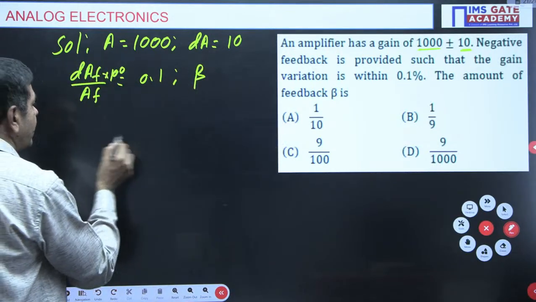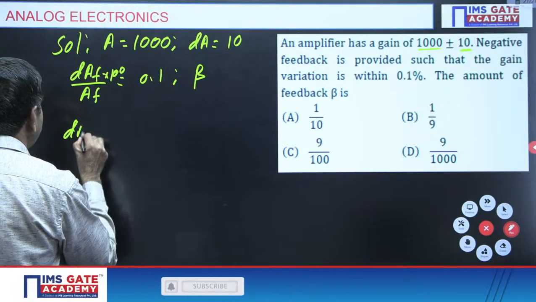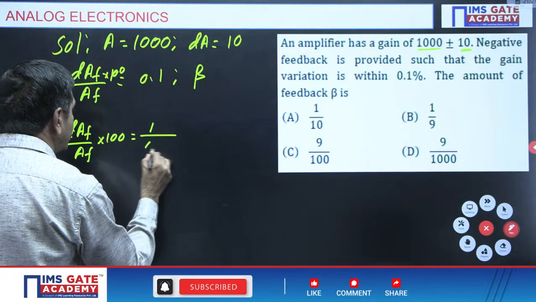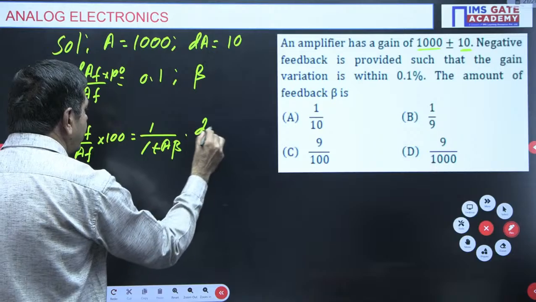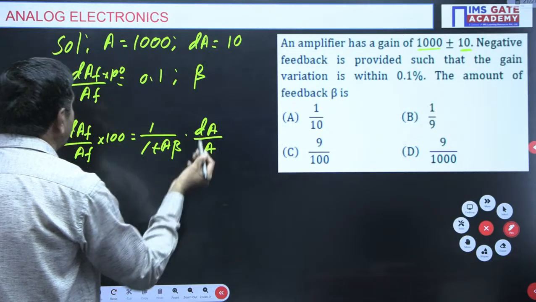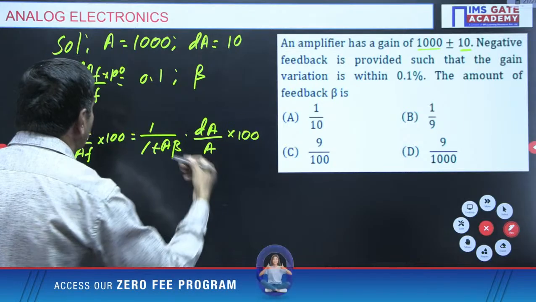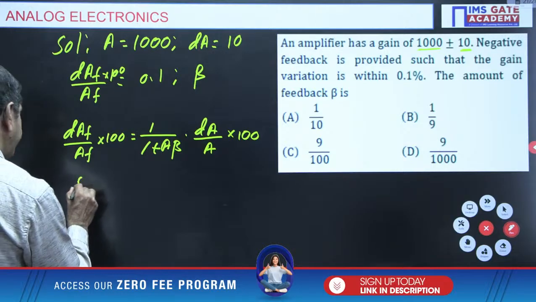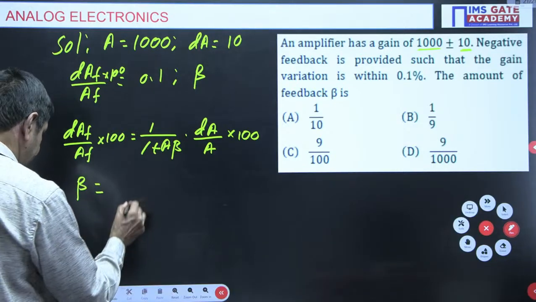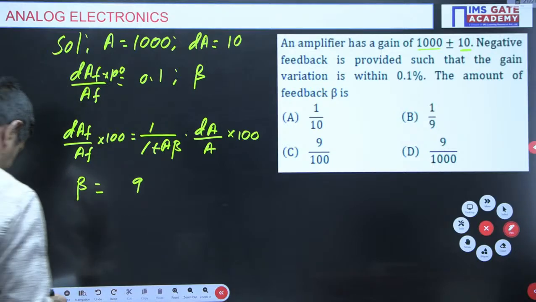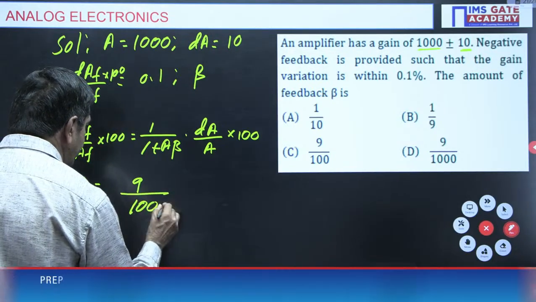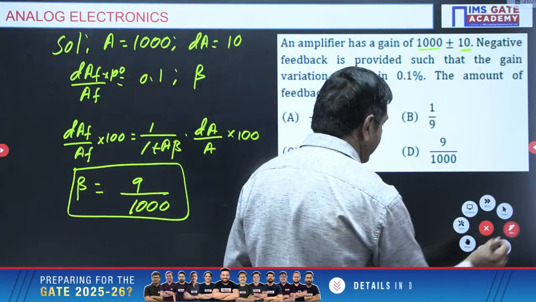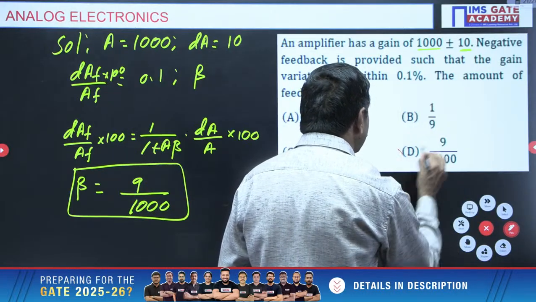You can get beta directly by using this formula. What formula? dAF by AF into 100 equals 1 by 1 plus A beta into dA by A, the same formula. You can use it directly. We know every value. If you substitute every value, you will get beta as 9 by 1000. I think I need not do this question fully. Beta value is 9 by 1000. So option D is correct in this particular problem.